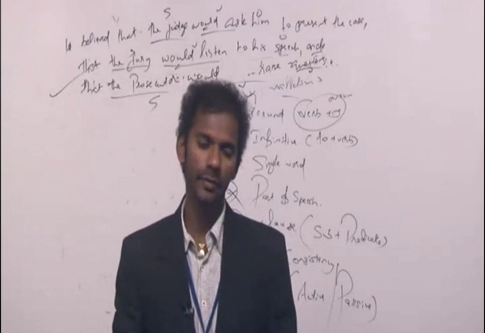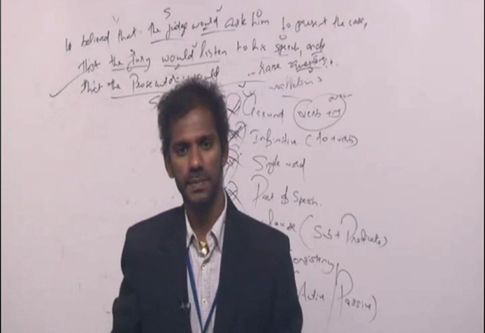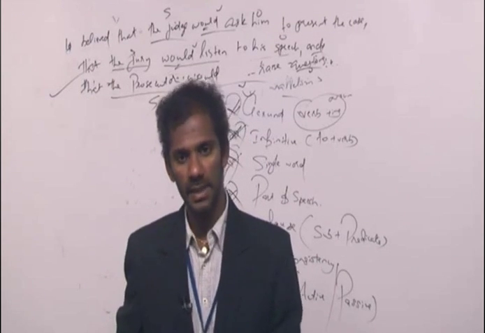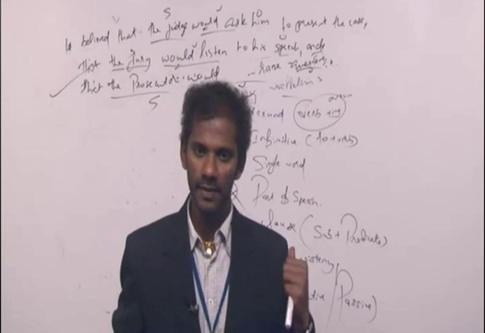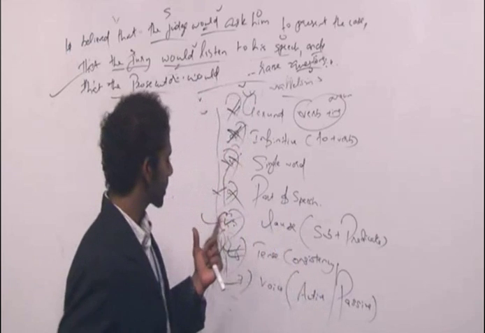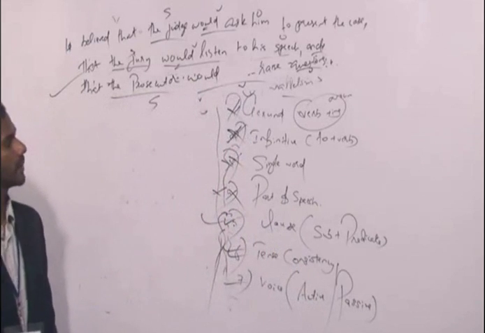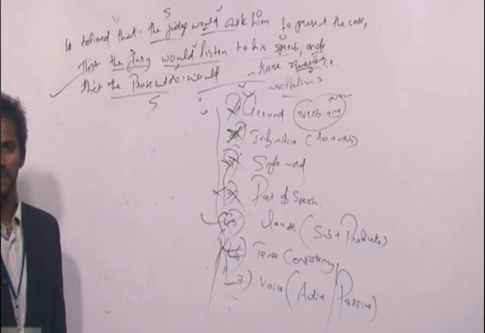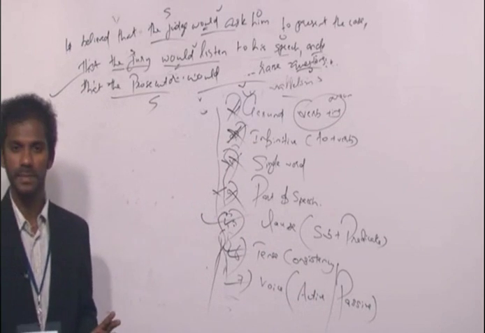Fine? So when you look at sentences in sentence correction, think about the concept of parallelism, right? All the ideas in a particular sentence must have equal importance. That means they must be expressed in a similar manner. Think about gerund, infinitive, single word, part of speech, clause, tense consistency, and voice. So these are 7 concepts that need to be taken care of in parallelism. Hope you got it. Clear? So this is the concept of parallelism, right?